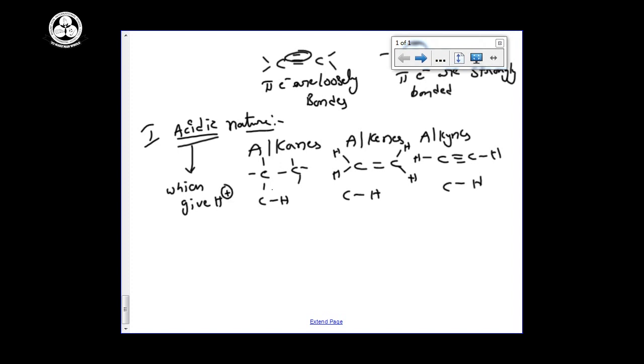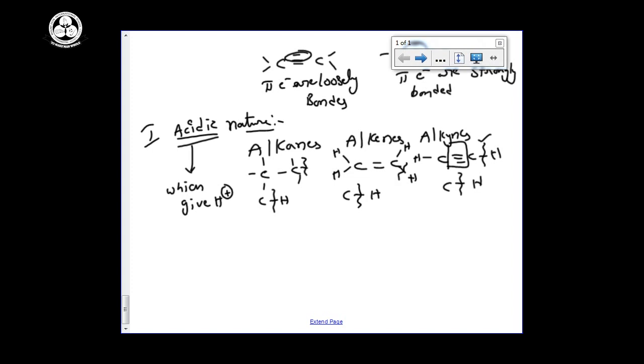So you have to observe whether the CH bond is easy to break in alkane, or in alkene, or in alkyne. Sir, you only told that the alkyne bond is very closely packed. That bond is closely packed here, but not here. I want to break the CH bond.